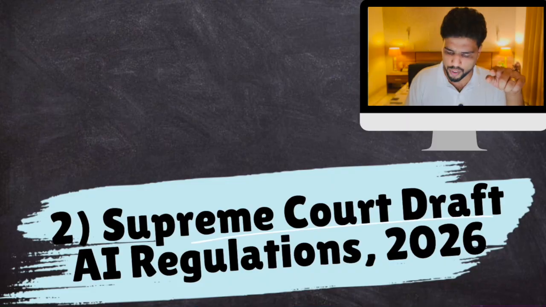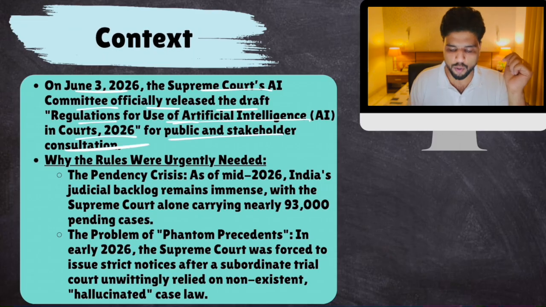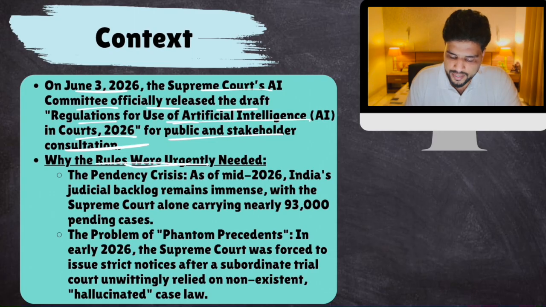So what are these draft guidelines? Let's talk about this very quickly. The Supreme Court draft AI regulations 2026. On June 3rd, the Supreme Court's AI committee officially released draft regulations for the use of AI in courts for public and stakeholder consultation. Why? Well, we need these rules.